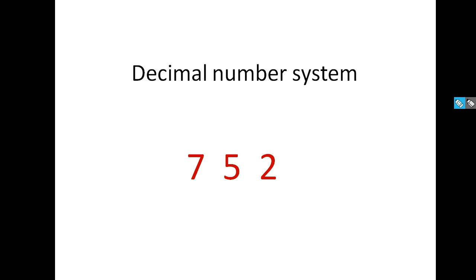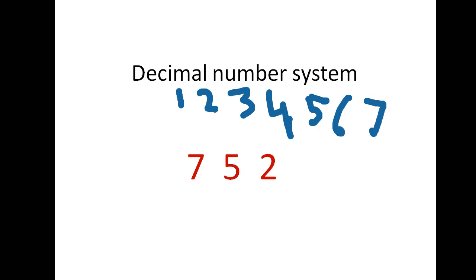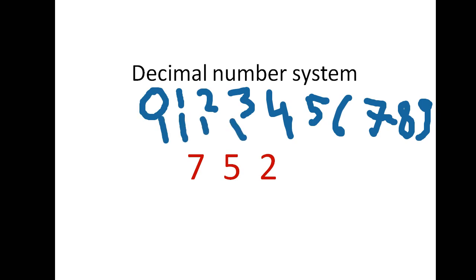Base means the digits 1, 2, 3, 4, 5, 6, 7, 8, and 9, and one is left, 0, right? Now count: 0, 1, 2, 3. If you count all these numbers, how many digits are there? 1 to 9 is 9 digits, and the 0 makes 10 digits.